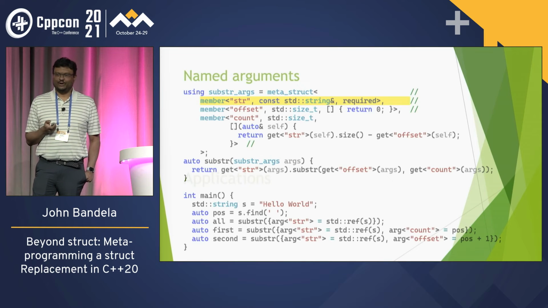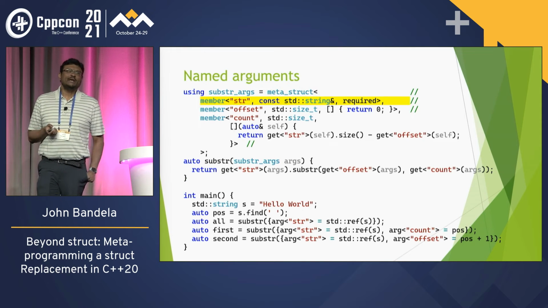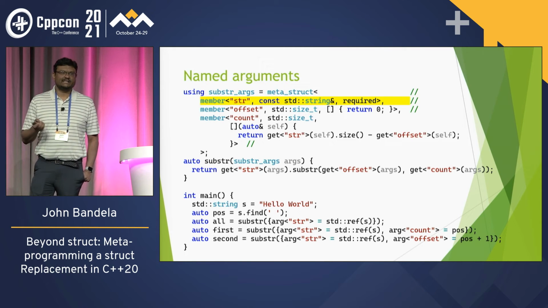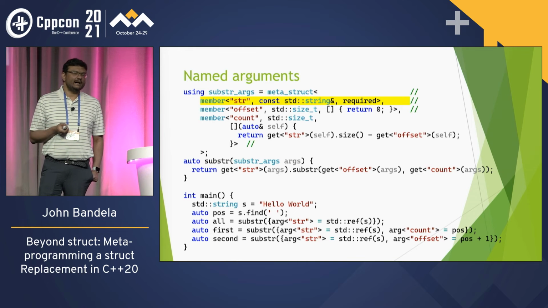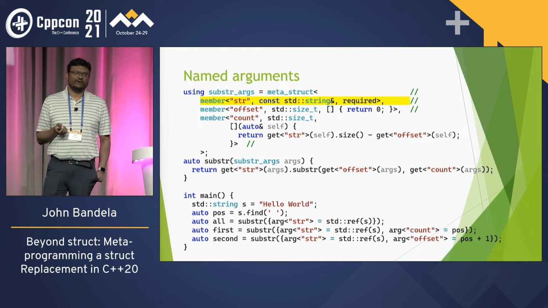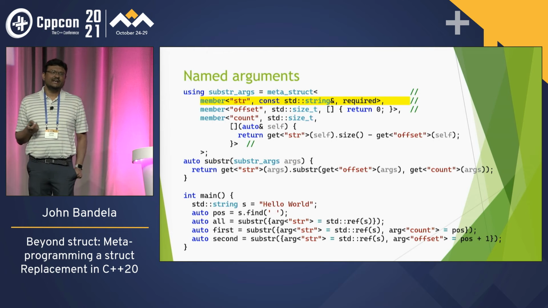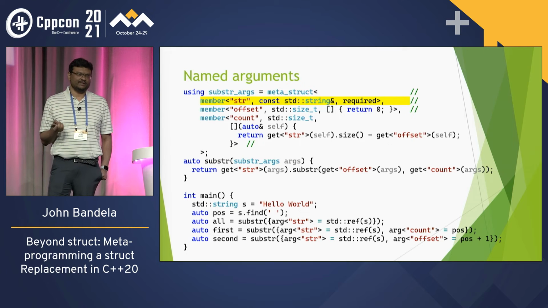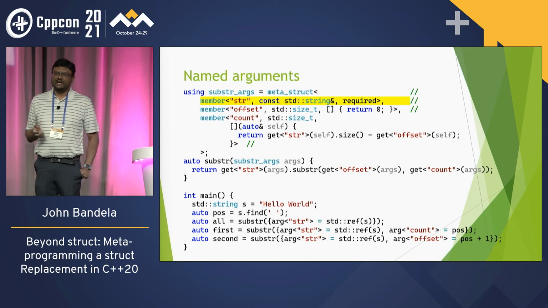So what can we do with this? What applications do we have? We can actually use this for named arguments, right? So let's say substr in the C++ standard library. It has an offset and a count. The count's default value is a special value, like std::npos, because it really should default to whatever the size of the string is minus the offset, right? So we can write our own substr where the args,